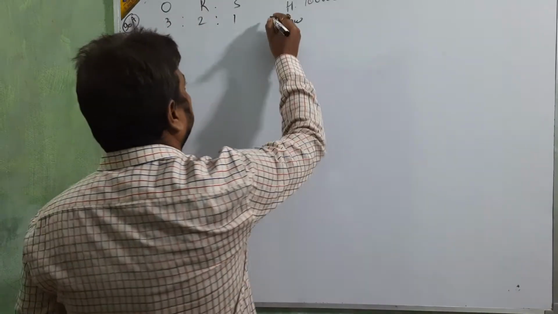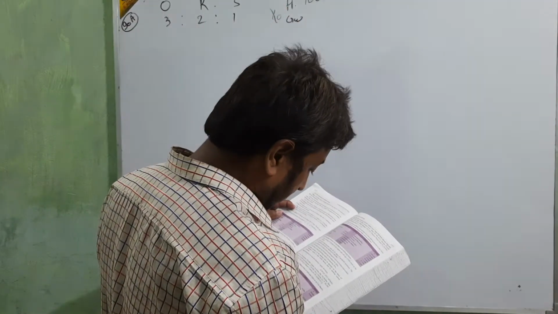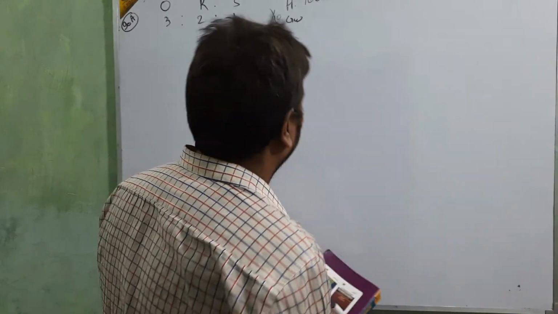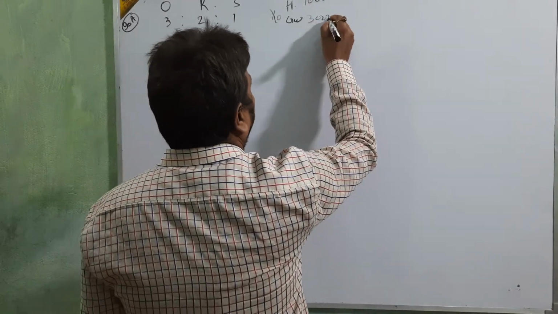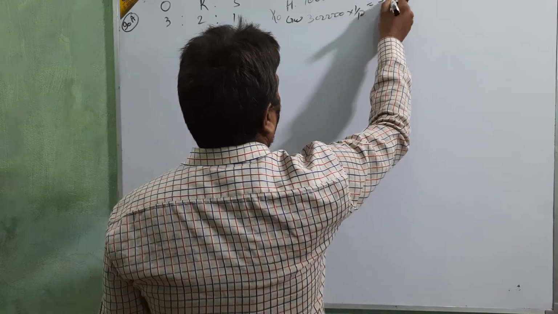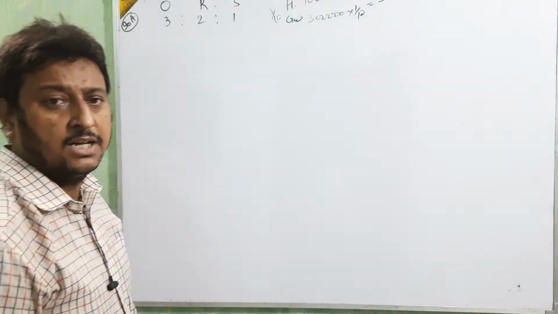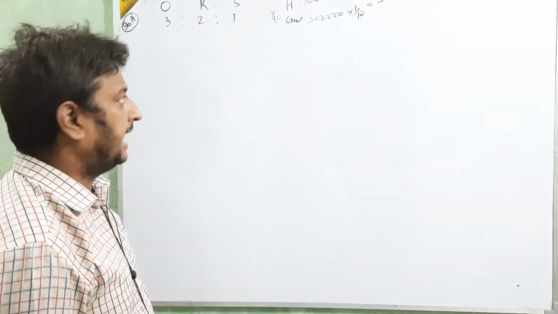The firm's goodwill is 3 lakh, and 1/10 of that means 30,000 of goodwill for H.